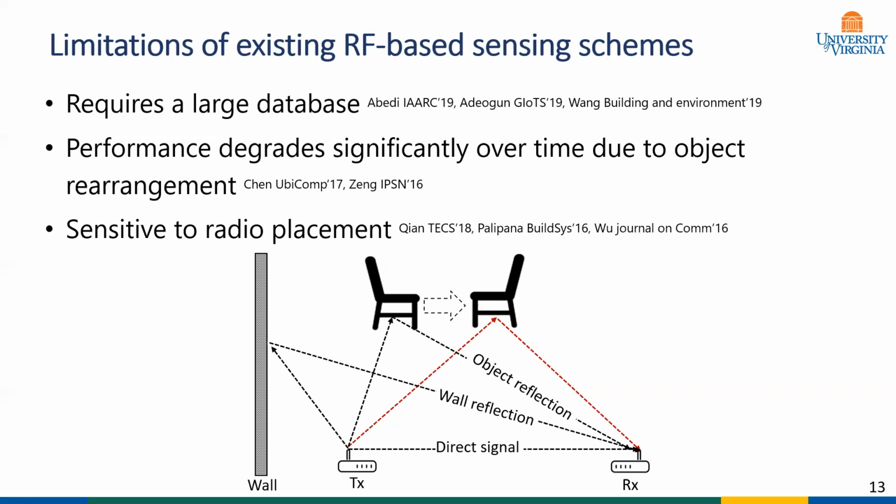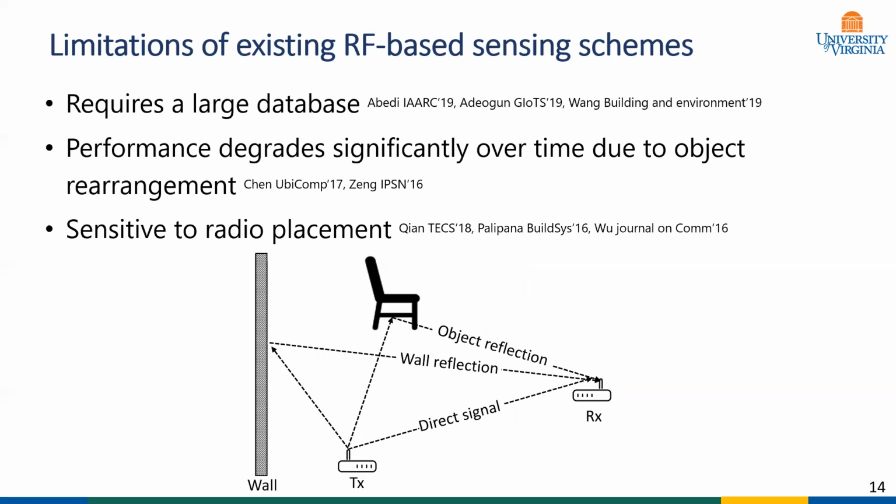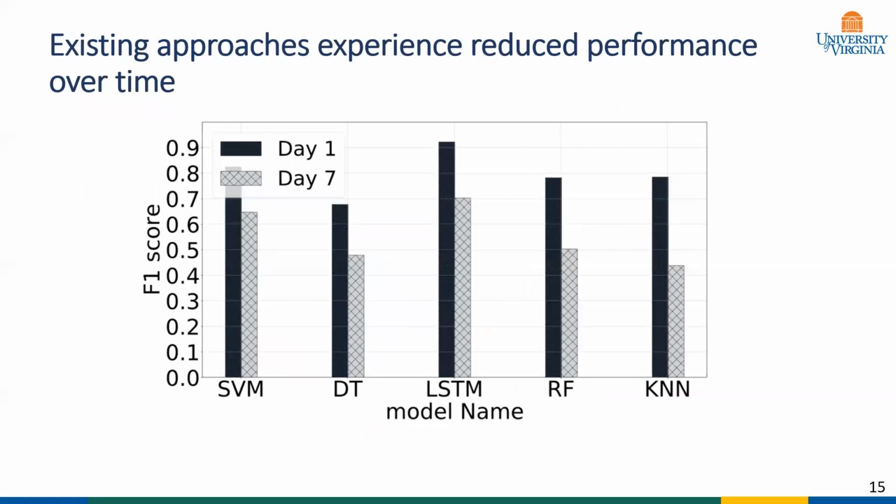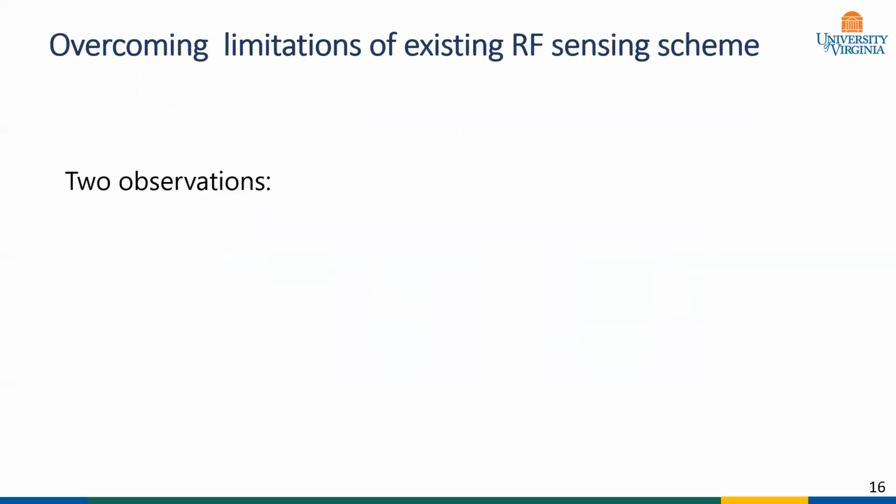One other limitation of this system is that it is very sensitive to radio placement. If we change the position of transmitter and receiver, which was used while collecting the data for training purpose, the pattern would be lost and the system would not work. We actually tested several existing RF-based schemes and saw that the performance of supervised machine learning models drops significantly in a 7-day period. As can be seen, initially these models performed very well since there was a little change in the environment. However, as days passed by, the performance degraded due to the object reorientation.